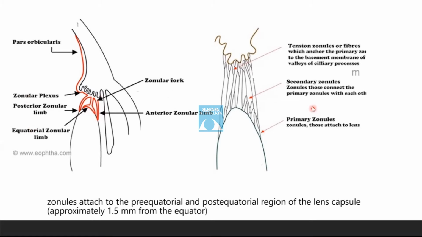Here we can see there are primary zonules, secondary zonules, and tension zonules. The primary zonules are zonules attached to the lens, while the secondary zonules are zonules that connect the primary zonules with each other, and the tension zonules connect the primary zonules to the basement membrane of the valleys of the ciliary process. The zonules usually attach to the pre-equatorial and the post-equatorial region of the lens capsule, approximately 1.5 mm from the equator.